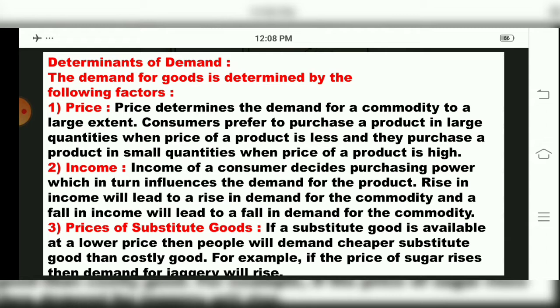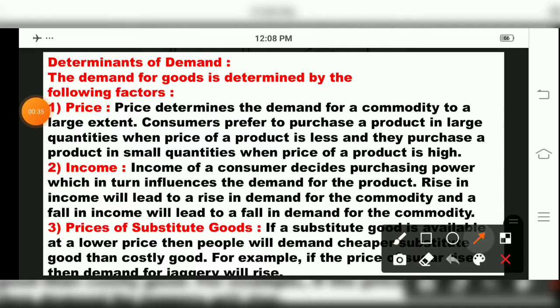So we will study the following factors that are called determinants, that is, why that demand is more determined during that particular period. So the first factor we will see, children, is price. So price determines the demand for a commodity to a larger extent. Consumers will prefer to purchase more quantity of commodities when price is less, and they purchase a product in small quantity when the price is high.